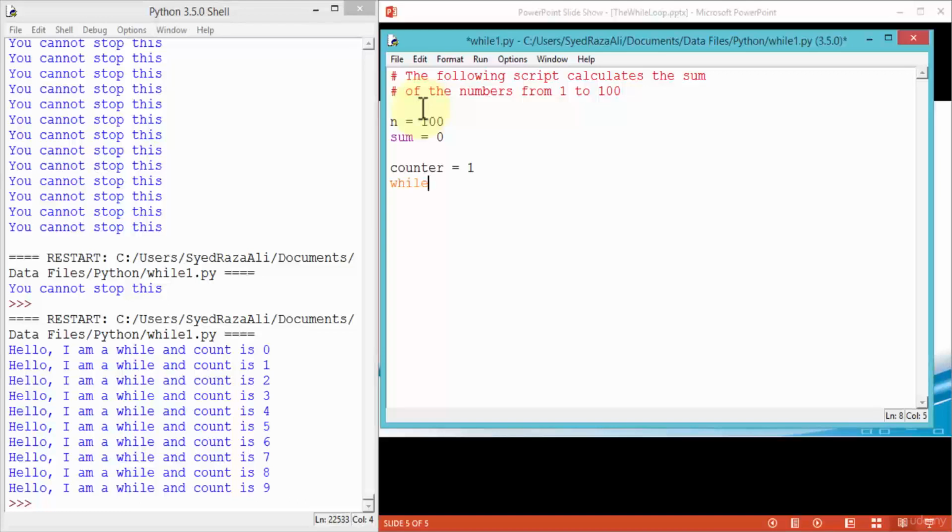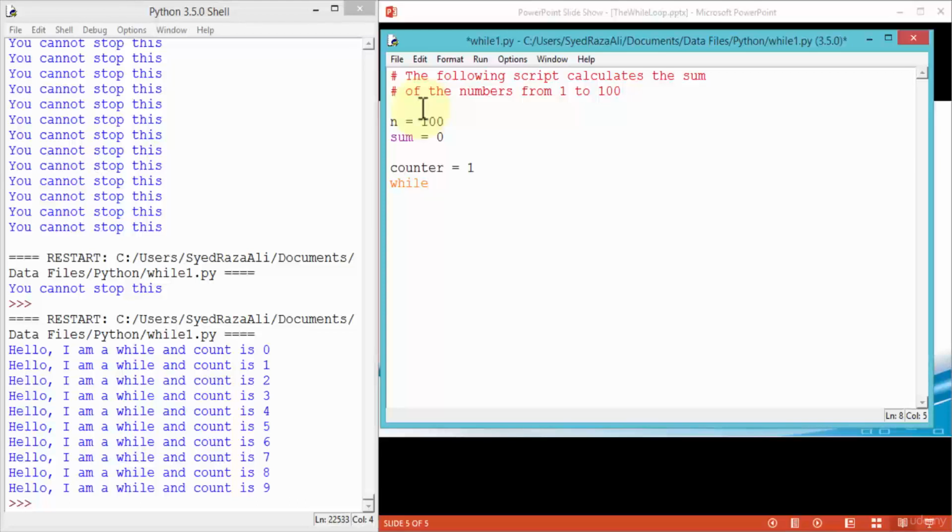And then I'm going to use my while loop because this is where you would, in essence, use a while loop because it's going to loop around until all the calculations are made and it calculates the sum of the numbers from 1 to 100. Otherwise, it's not possible with the if statement. It's going to take you a long time by writing each line and so forth.